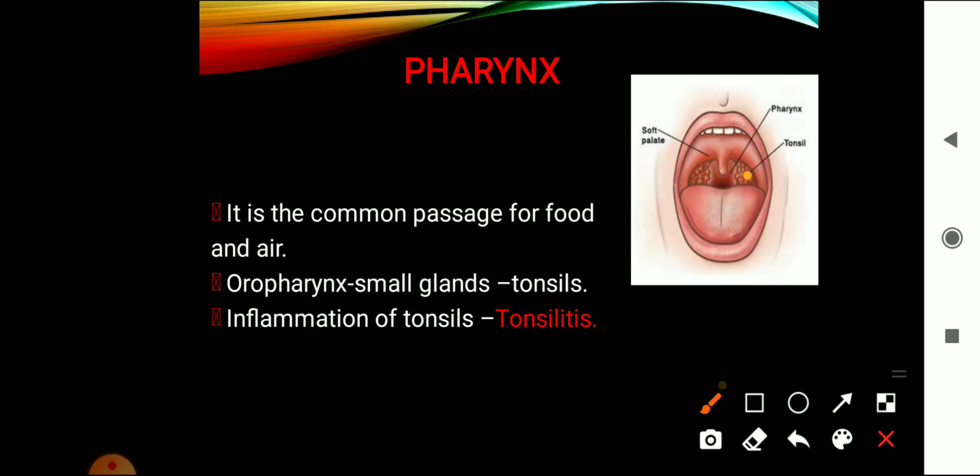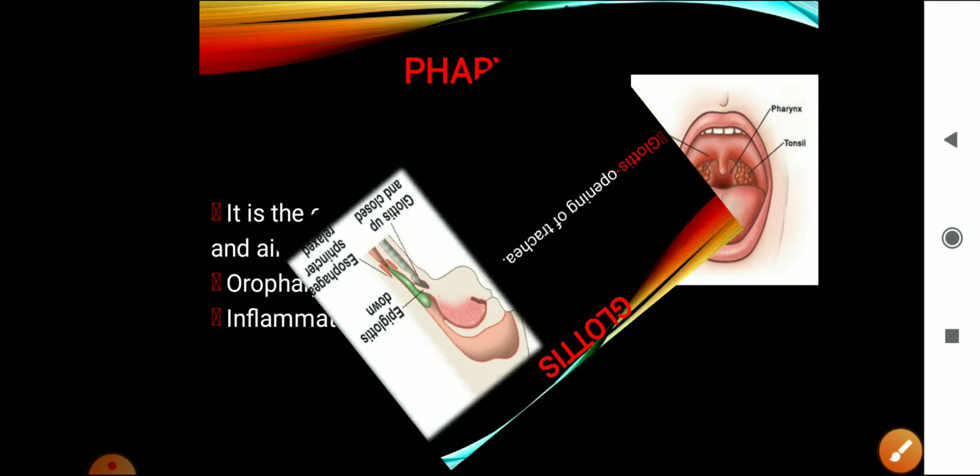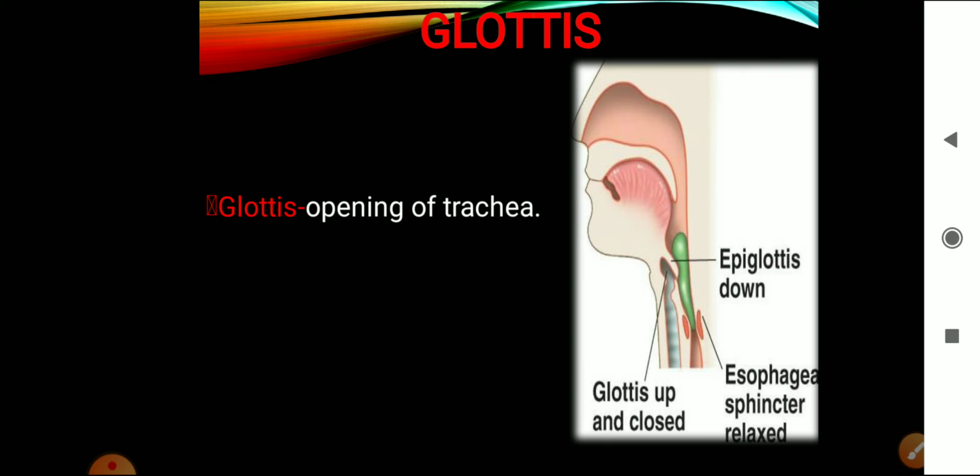Sometimes the tonsil gets infected and becomes inflamed, and the inflammation of the tonsil is called tonsillitis. For some people the tonsils become inflamed every now and then, so they have to remove the gland, and that operation we have to do. So infection or inflammation of the tonsil is called tonsillitis. Hope it's clear? Right.